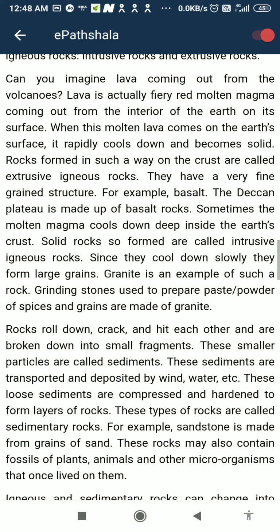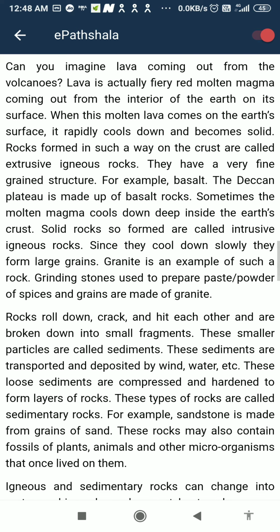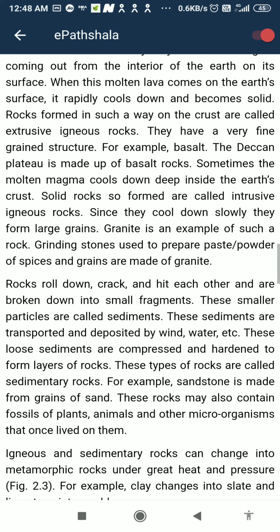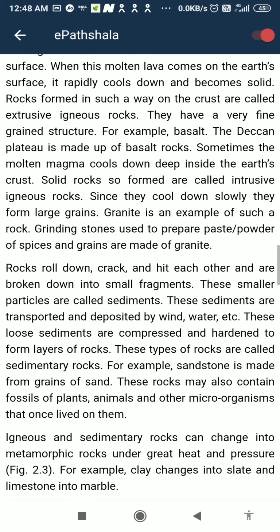Sometimes the molten magma cools down deep inside the earth's crust. Solid rocks so formed are called intrusive igneous rocks. Since they cool down slowly, they form larger grains.